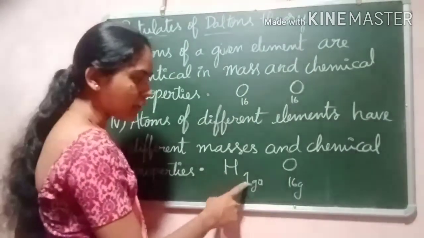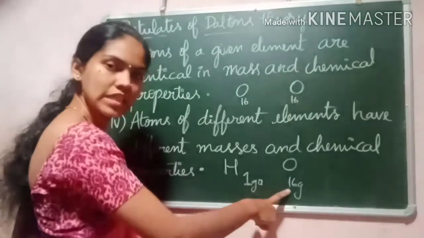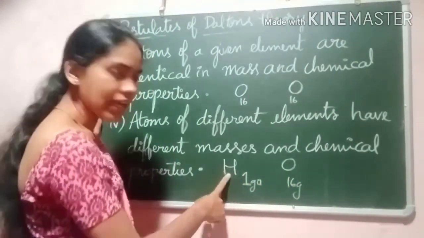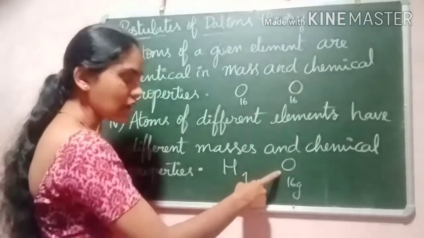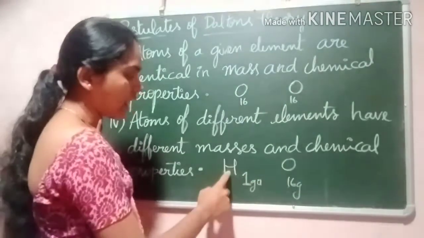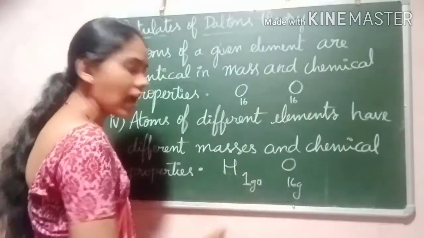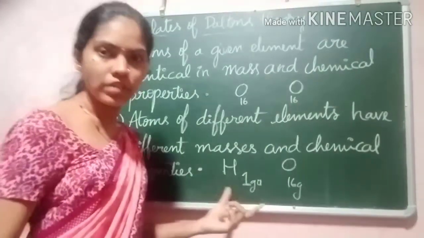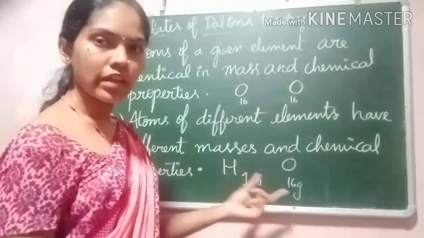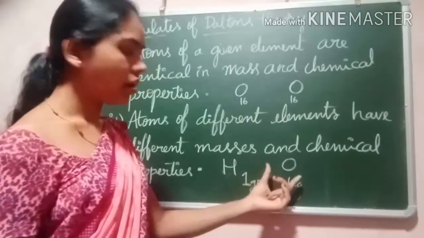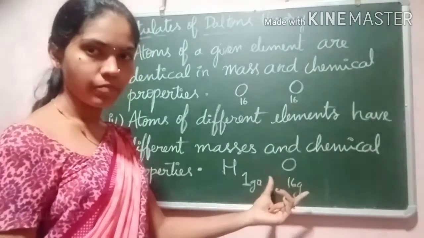Hydrogen mass is 1 atomic unit and oxygen mass is 16 atomic units. The mass and the size of the elements vary. The hydrogen atom is smaller compared to the oxygen atom. They are different and their chemical properties are also different. They are not similar. They show different properties.